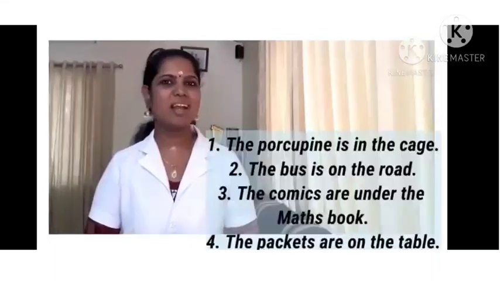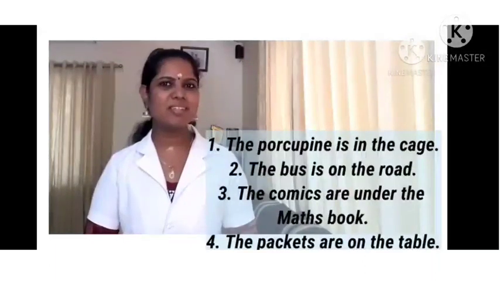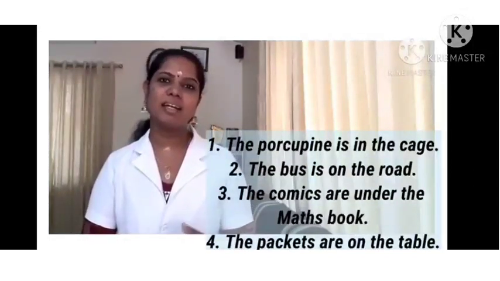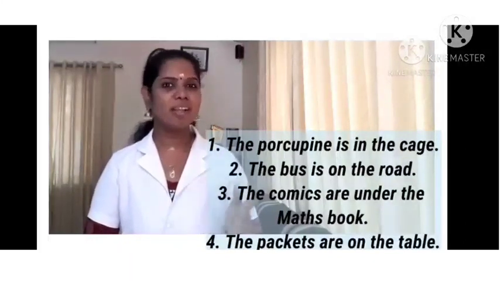We are discussing prepositions from our Excellence in English grammar text. In the last class, we already discussed what is a preposition. Still, let's revise what we have already gone through. So let's look at the examples. The first one is the porcupine is in the cage. The second one, the bus is on the road. And the third one, the comics are under the Max book. And the last one, the packets are on the table.